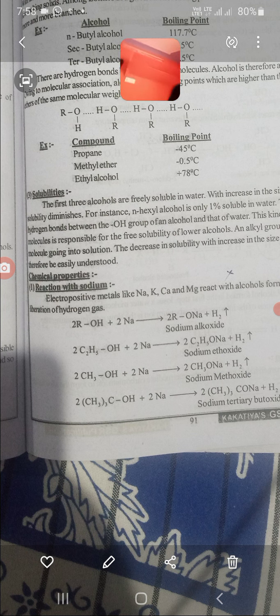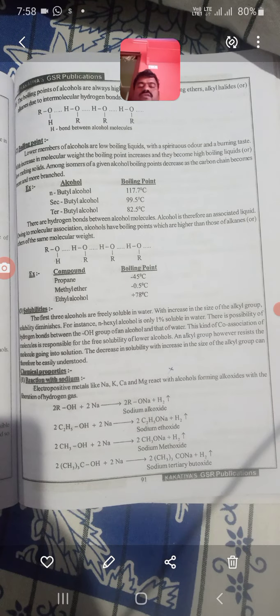So sodium alkoxides are formed along with hydrogen gas. This is the reactivity of alcohols.